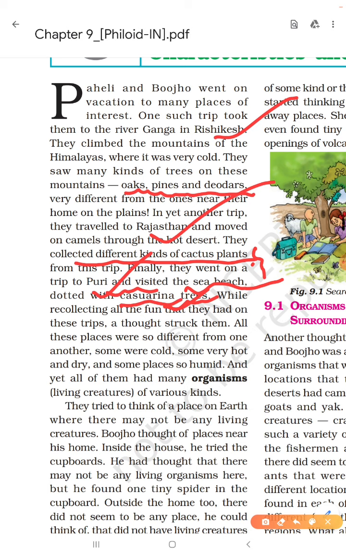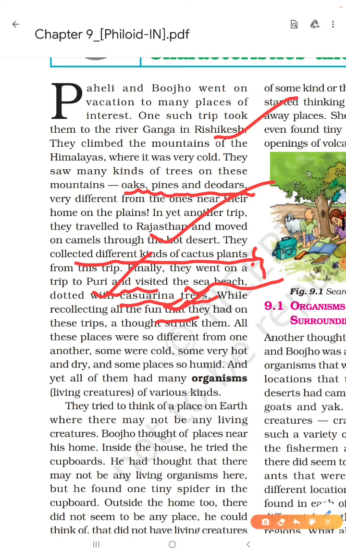While recollecting all the fun that they had on these trips, a thought struck them. All these places were so different from one another. Some were cold, some very hot and dry, and some places so humid. And yet all of them had many organisms, or living creatures of various kinds, like all of us.